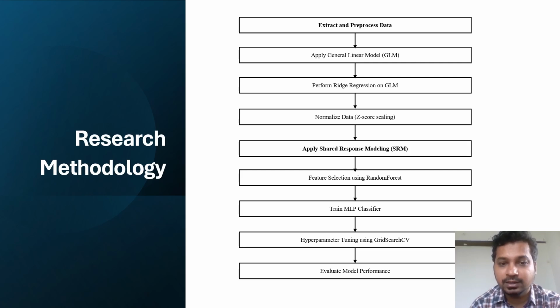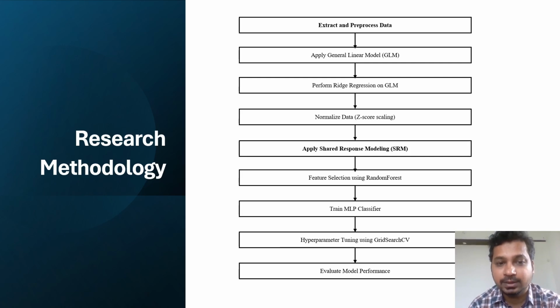This approach aligns the data from different subjects into a shared space, facilitating better analysis of common patterns. We apply random forest for feature selection to identify the most relevant features for classification. This helps in reducing the dimensionality and focusing on the most important features, distinguishing between activities.